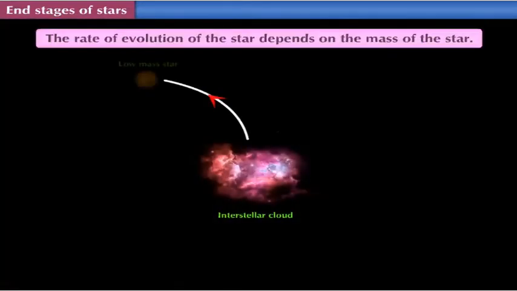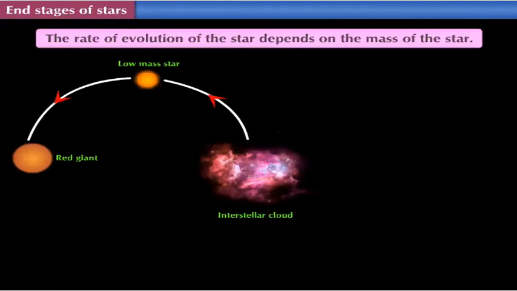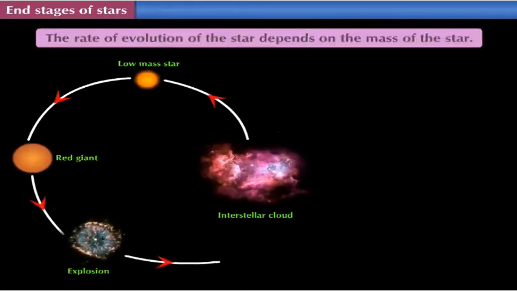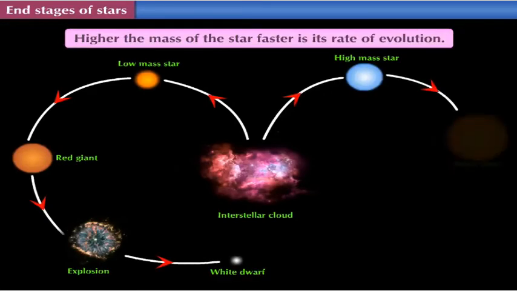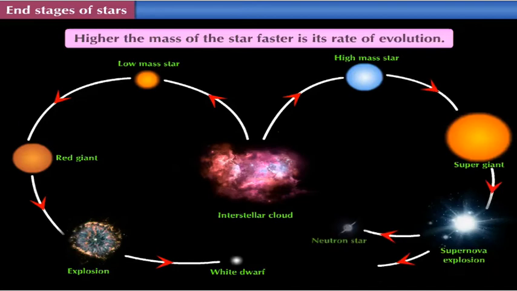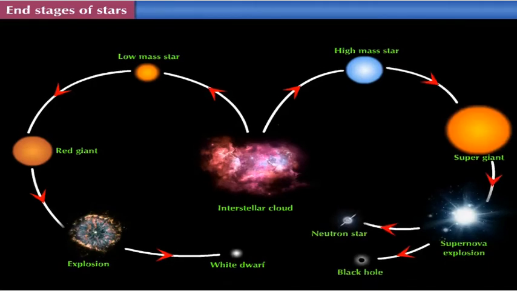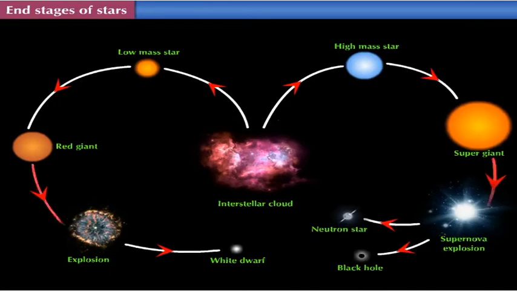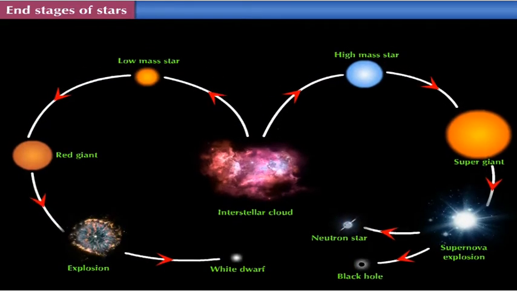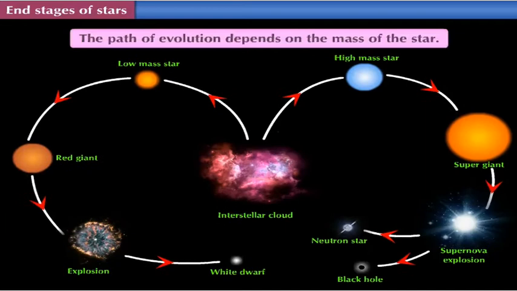Stages of stars. The rate of evolution of the star depends on the mass of the star. Higher the mass of the star, faster is its rate of evolution. The different stages during the evolution of the star is actually the path of the evolution of the star. The path of evolution also depends on the mass of the star.